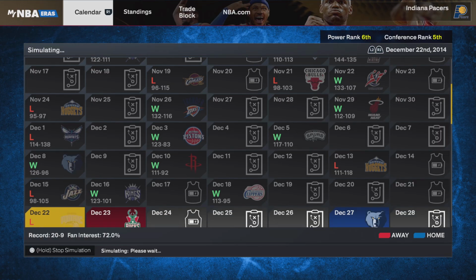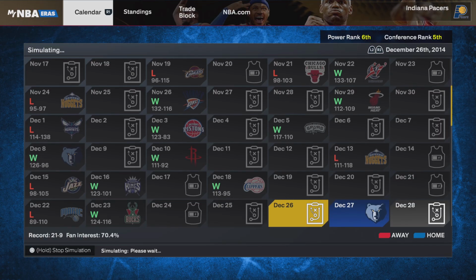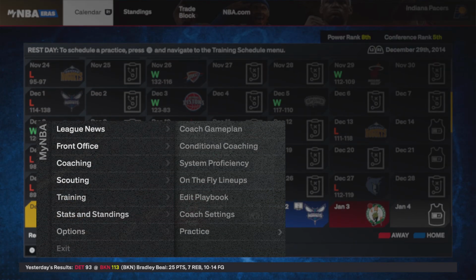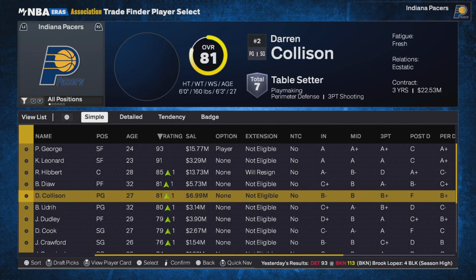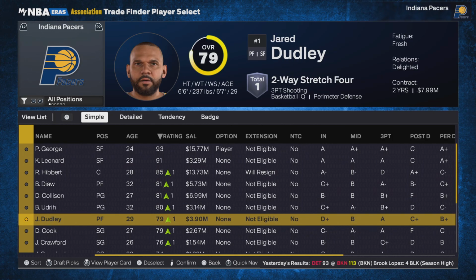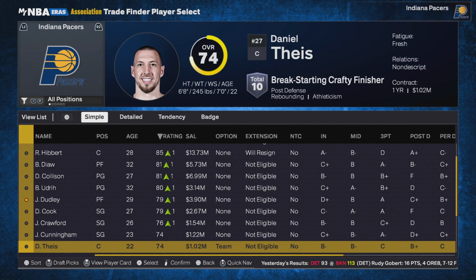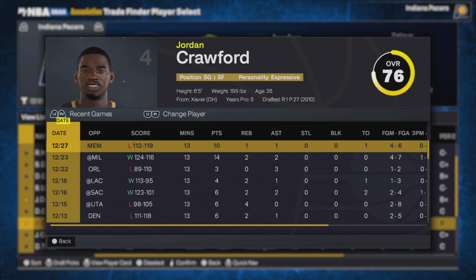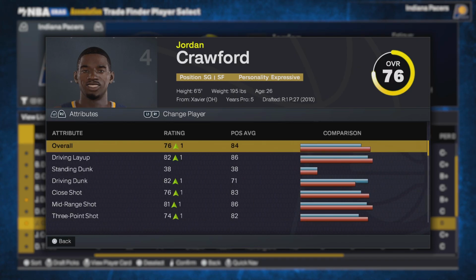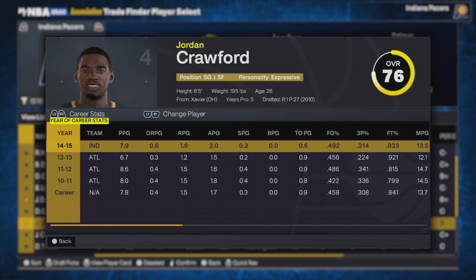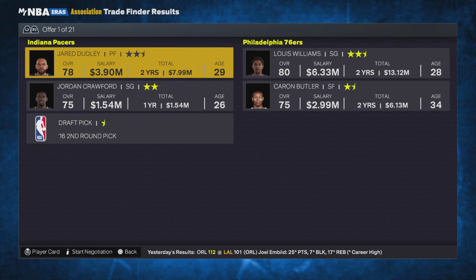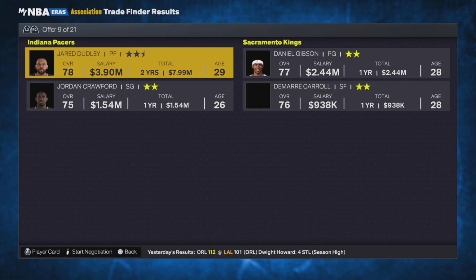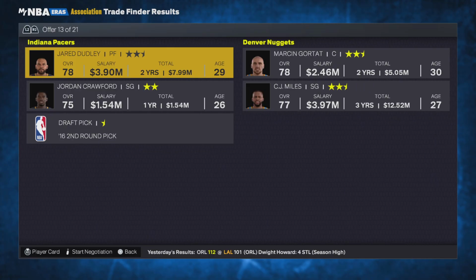Alright, 20-8. We are now losing a bunch of games. We had a great start coming into the season. They need to trade. Okay, I'm using my one trade idea to trade for a power forward. Crawford doesn't even play. He does play, Jordan Crawford does play, averaging 7 points. DeQuinn Cook's shooting like fire. I can't even trade him if I wanted to. I am trading for a power forward because they need one.